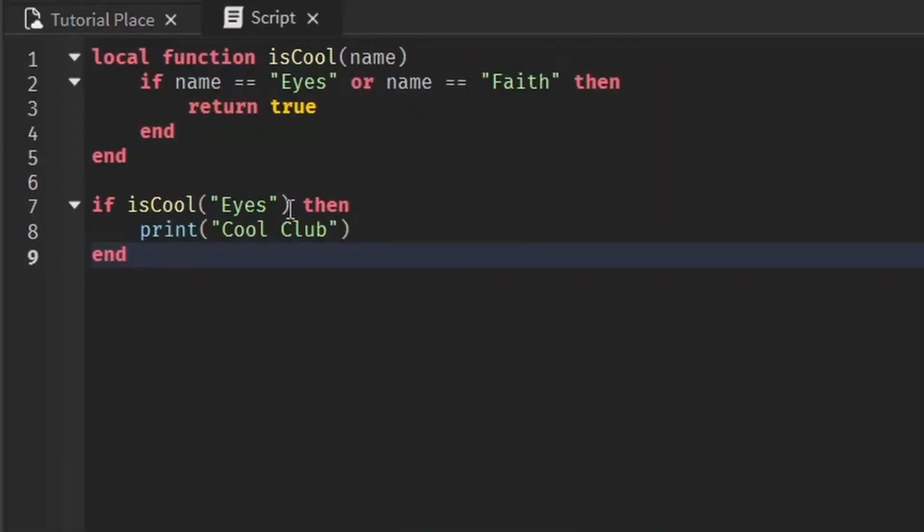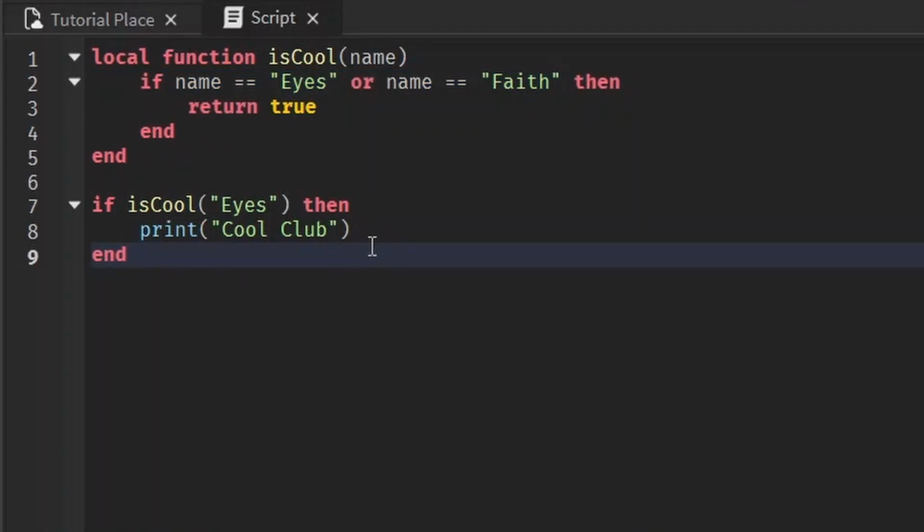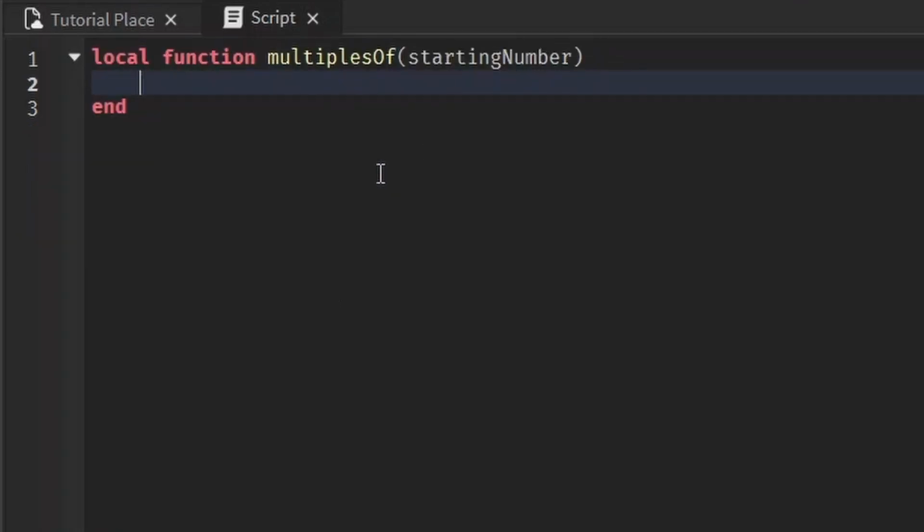And yeah, that's why you might want to return if you want to do a calculation or if you want to compare things, if you want to compare the result of a function instead of just having it live in the function world. Speaking of returns, one more thing you can do with them is you can return more than one value. I'll show you an example of a function like that. I have a function right here and I want it to return multiples of whatever number I put into it. So we want it to return that number multiplied by 2, multiplied by 3. We'll just do up to 4.